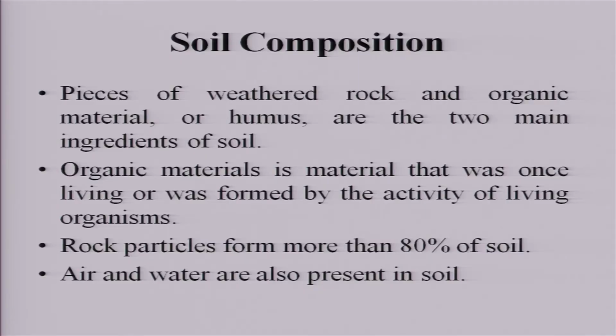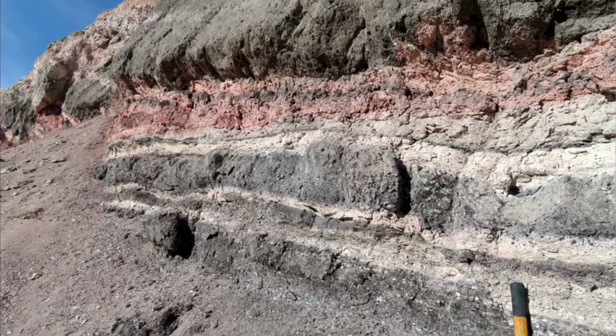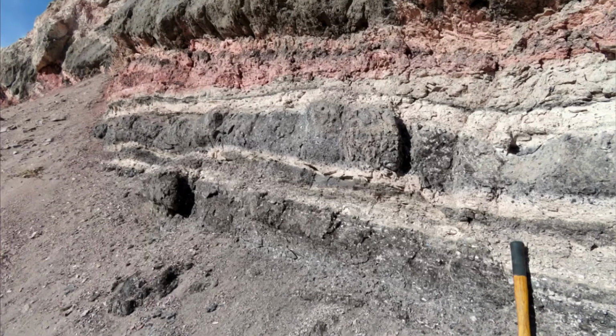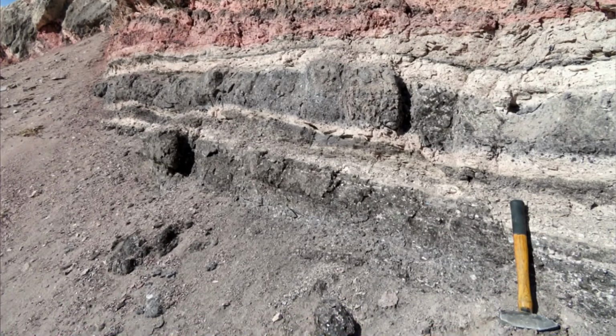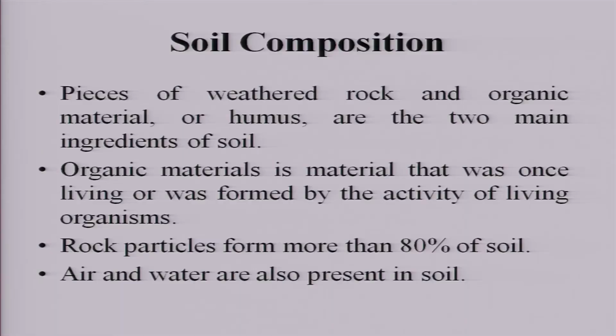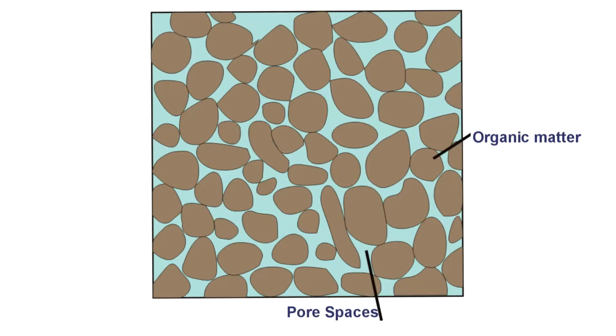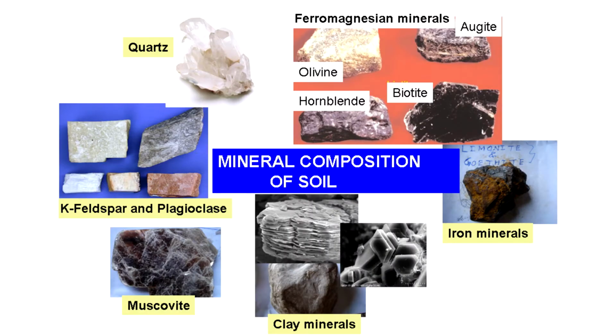Now, soil composition, if you see, it is the pieces of weathered rock and organic material or humus, the two main ingredients of the soil. Organic material means it is formed from living organisms, and rock particles are formed from weathering of the rocks, and more than 80% of the soil is weathering product, that is the rock particles. The rock particles and the humus and the soil organic matter have some pores, and in these pores air and water occupy these spaces.